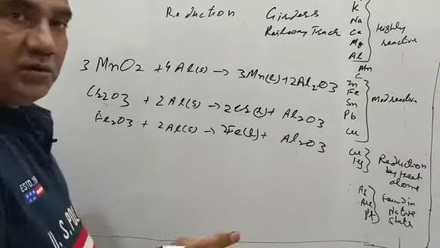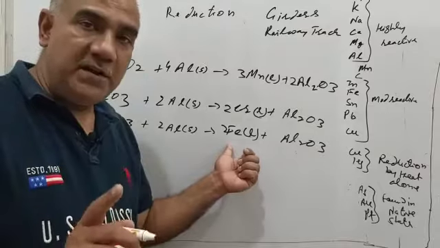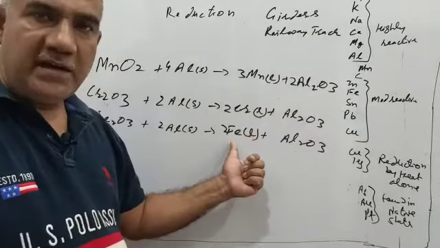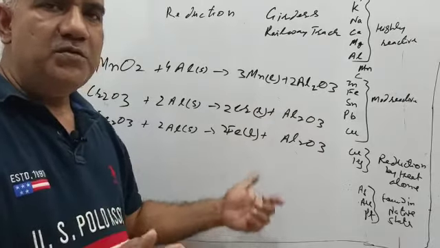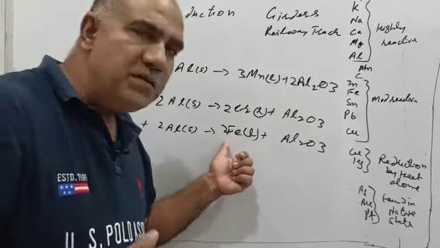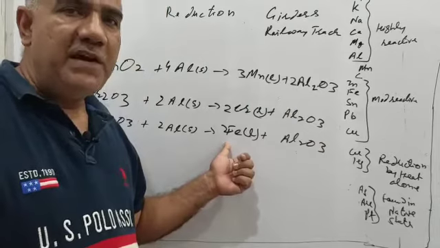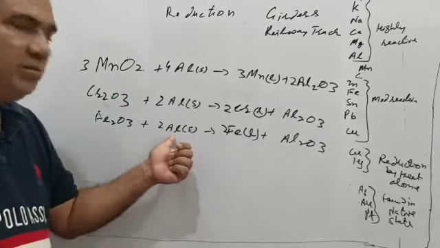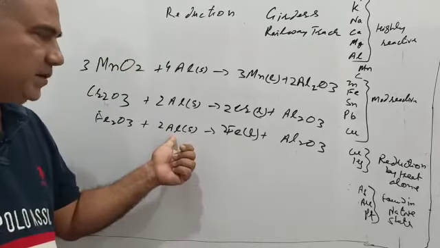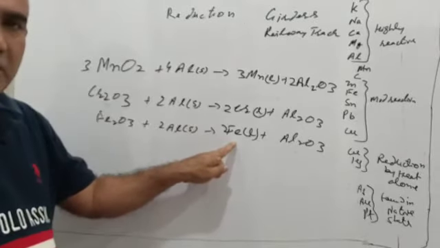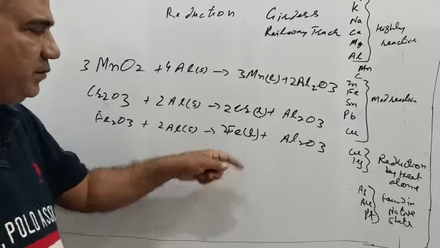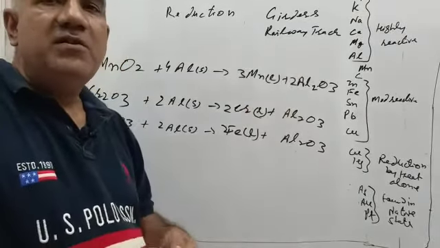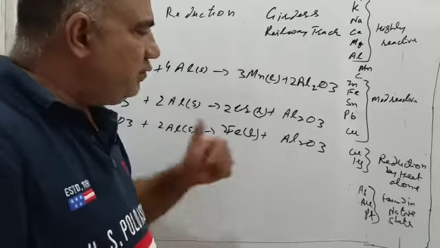Now I told you we could use carbon as a reducing agent for reducing iron oxide into iron. But if we want to do some welding process, then what we do is we employ this aluminum powder rather than carbon, and this iron is in the molten state. Now if you pour the molten iron over a broken railway track or girders or heavy machinery part, this will do welding.